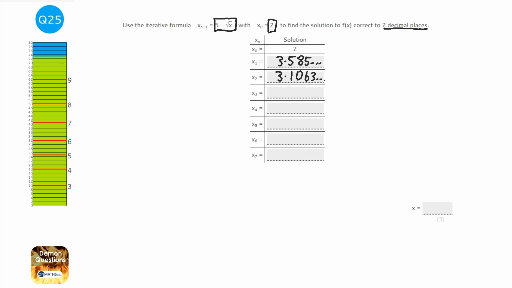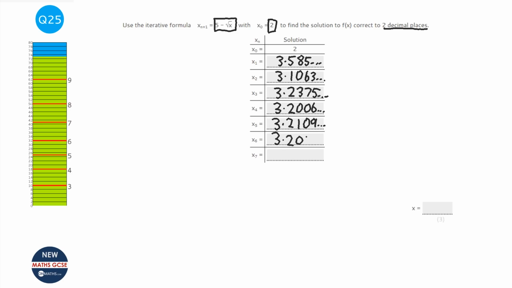Again, equals: 3.2375. Equals: 3.2006. Equals: 3.2109. Equals: 3.2080. Equals: 3.2088. Now, you stop when you get the first repeat of the accuracy that you're looking for. So if you look, this is the first time I've got the same answer twice,